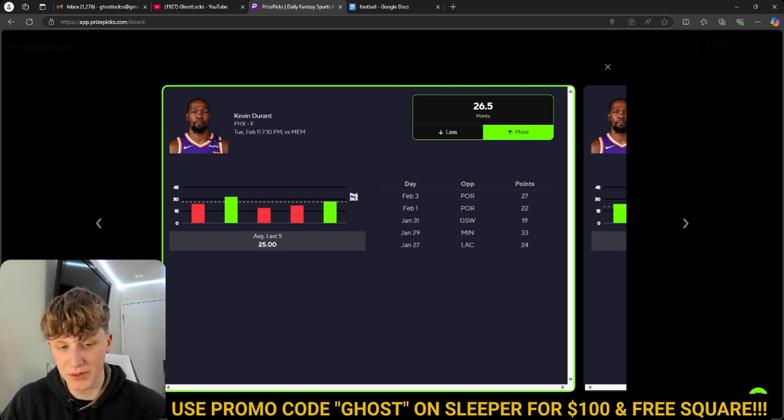But what I do like about this game is not only does he have a really good matchup against Memphis, who is giving up the 3rd most points per game to opposing small forwards. By the way, yes, Kevin Durant is technically a power forward, but let's be for real. He plays more like a small forward than a power forward, right? We don't really see him backing guys down into the paint. So if you count him as a small forward, regardless, Memphis is not a great defensive team this year when it comes to the small forward position, or really the forward position in general. They give up a lot of points.